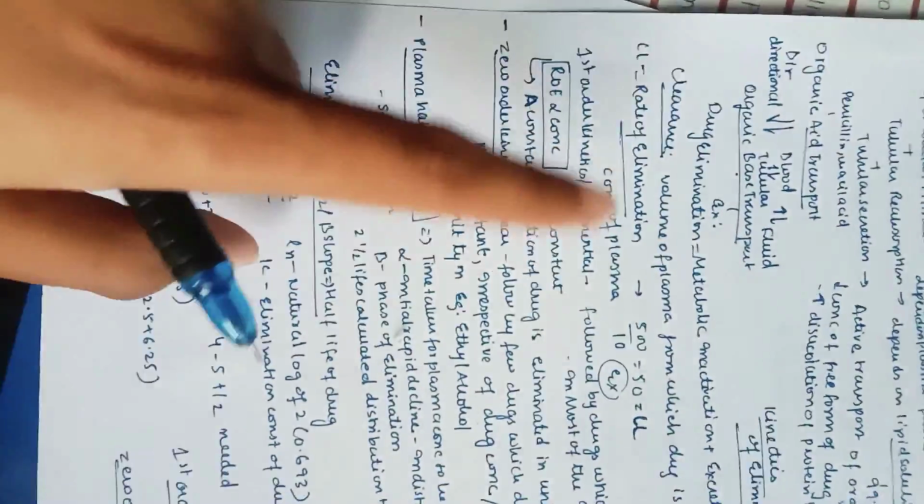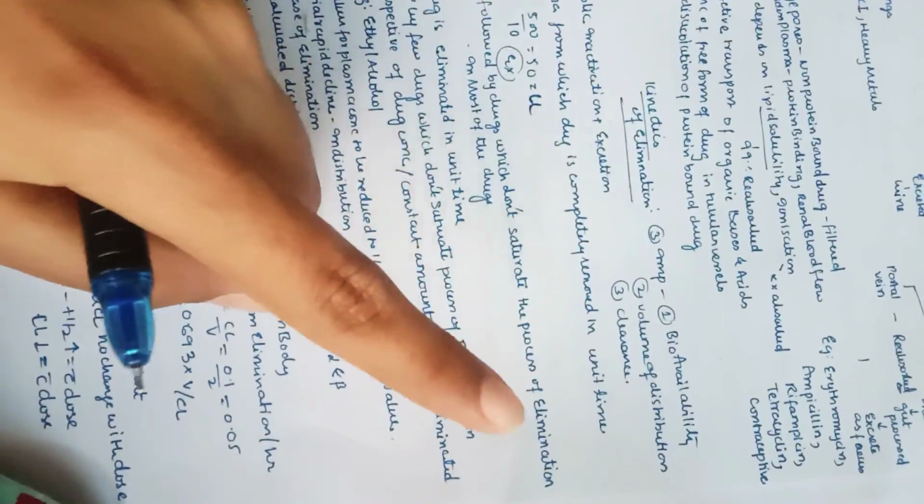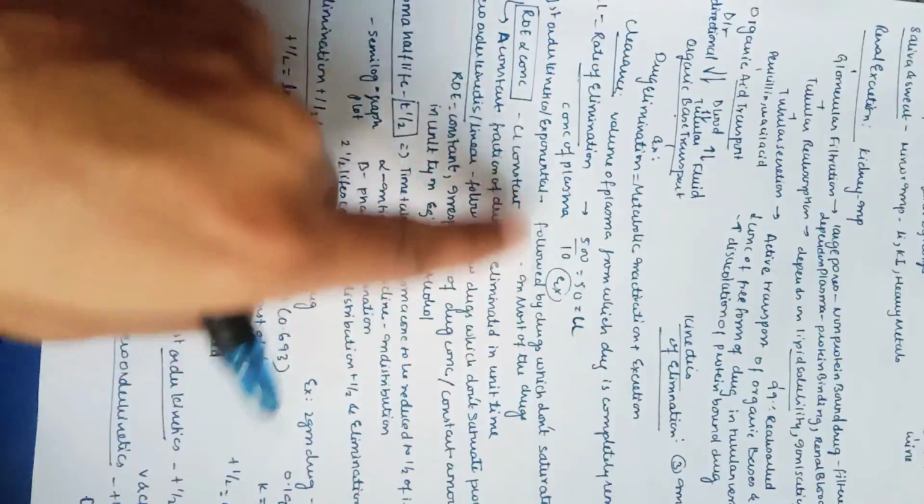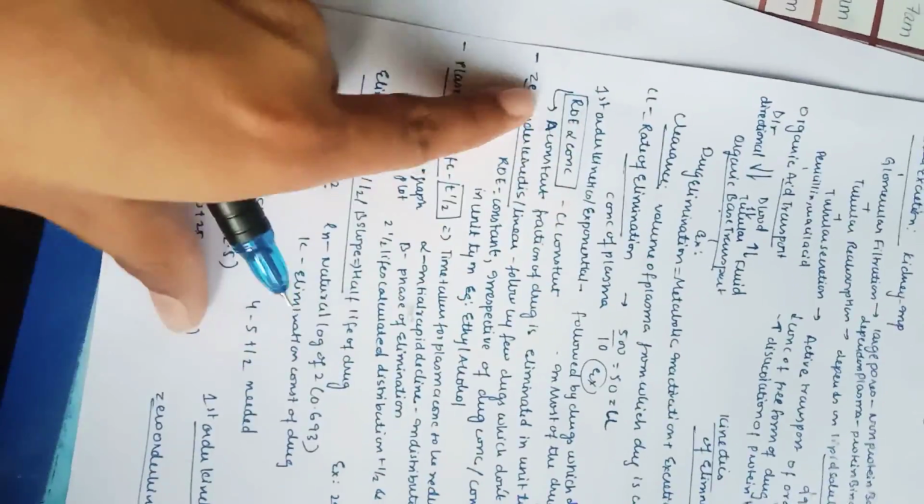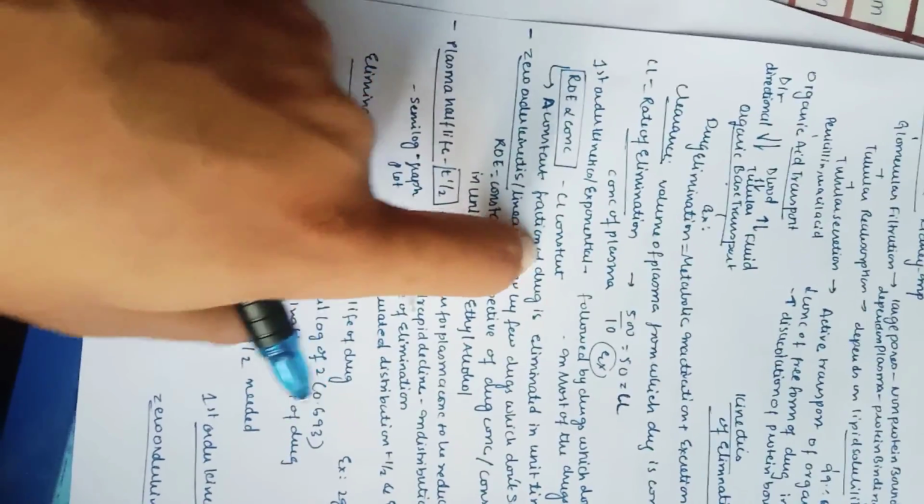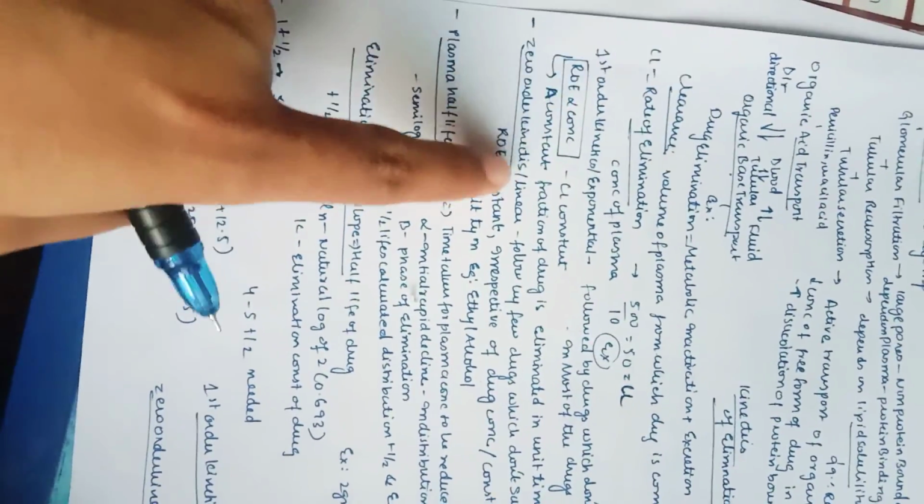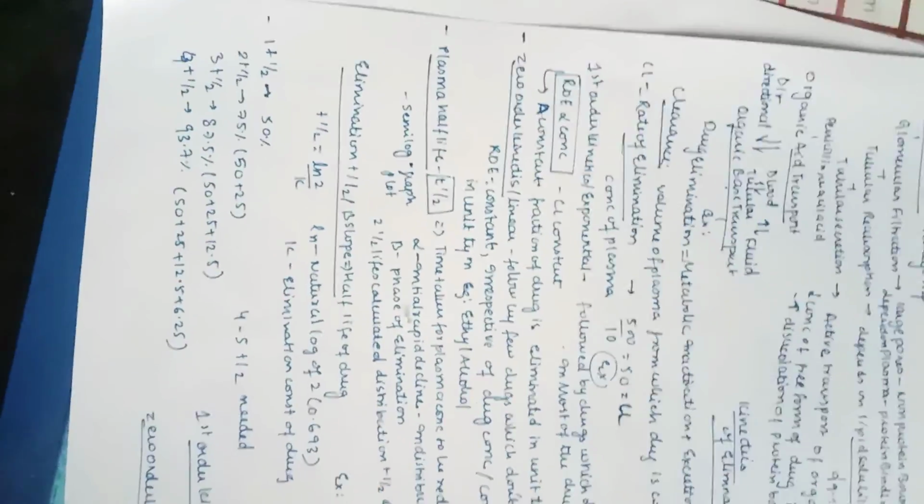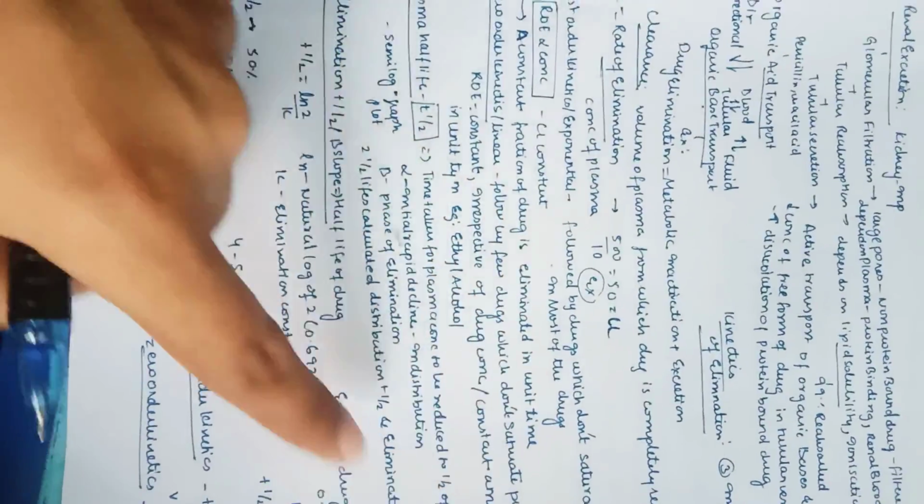Now let us see the orders: first order kinetics, zero order kinetics, and plasma half-life. First order kinetics, also known as exponential kinetics, is followed by drugs which do not saturate the process of elimination. Most drugs follow first order kinetics. Here the rate of elimination is directly proportional to the concentration, and the clearance remains constant. It can otherwise be defined as a constant fraction of the drug being eliminated in unit time.